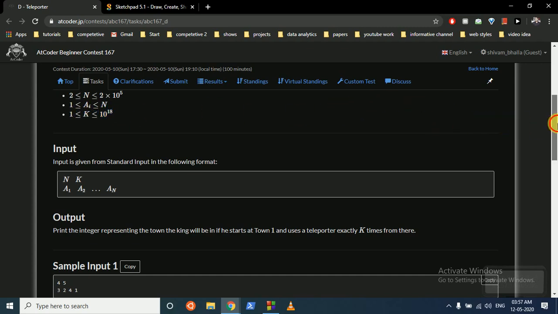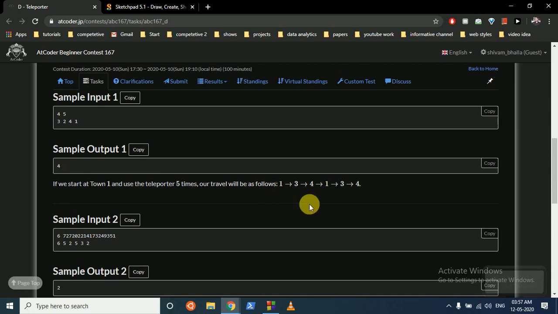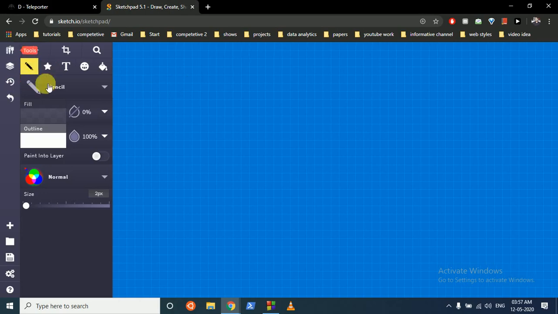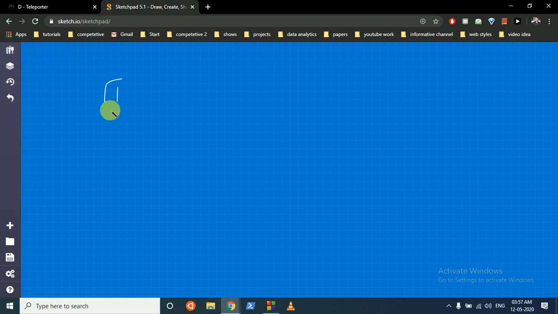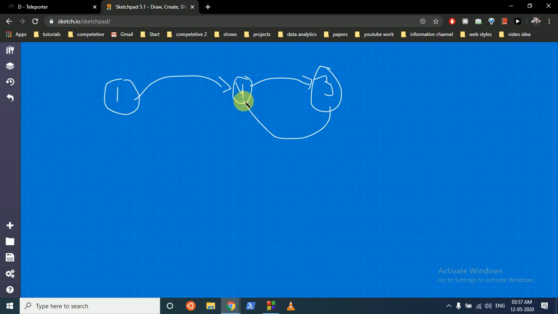Okay, so how can you find out where the loop starts, and whether the loop always starts at the starting position? There can be a case where the king is at the first position, then he goes to, for example, the fourth city. Then from the fourth city he can go to the third city, and then from the third city back to the fourth city, and then fourth to third, third to fourth, and so on. So as you can see, the loop doesn't start from the first position. It can start from any other position.